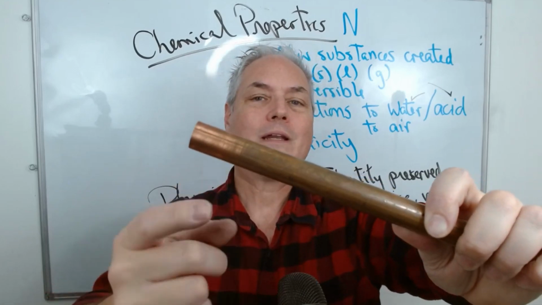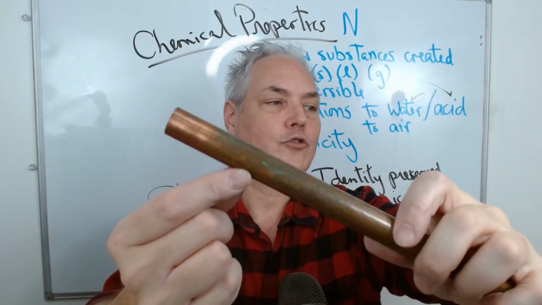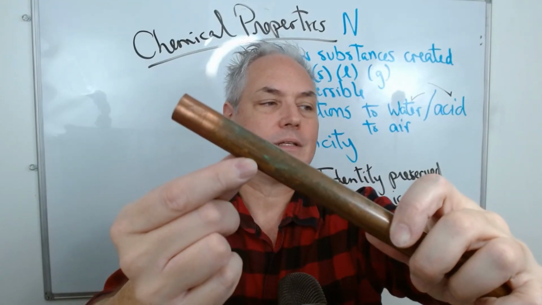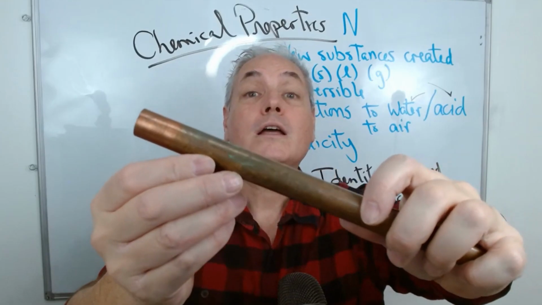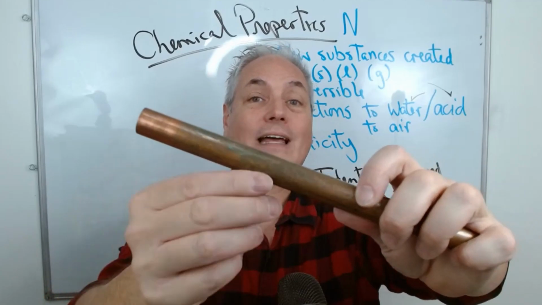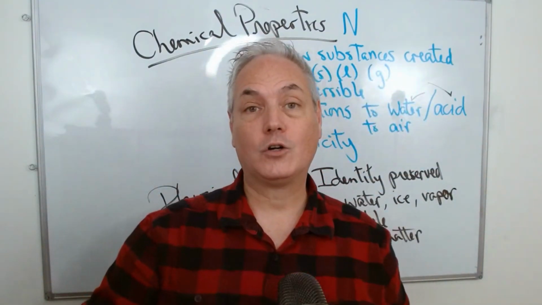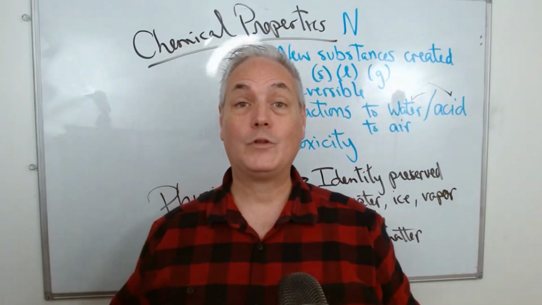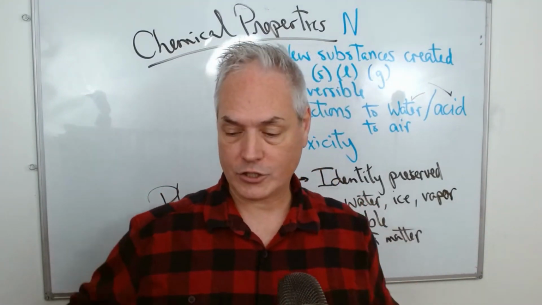But when it's in contact with the air, oxygen reacts with the copper to create a new substance. And here you can have something that is green. So you have a variety of new substances being created because the copper is in contact with air, and often it is in contact with oxygen. We call it an oxidization. When you have an oxidization, there is a chemical reaction.